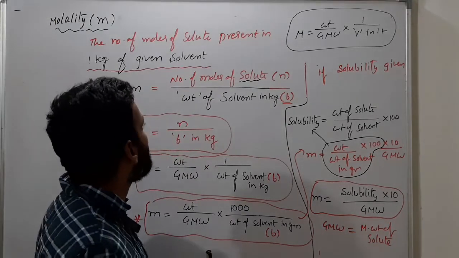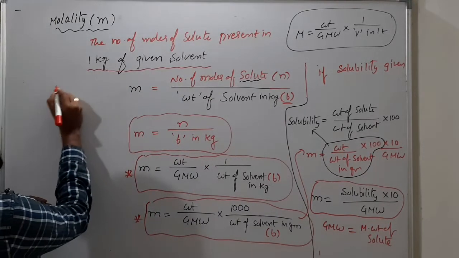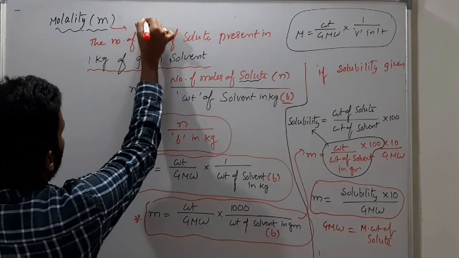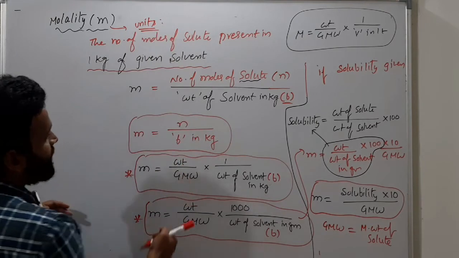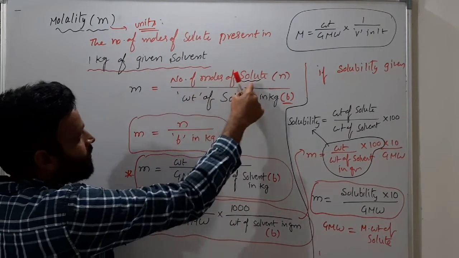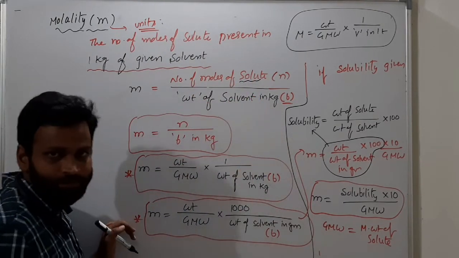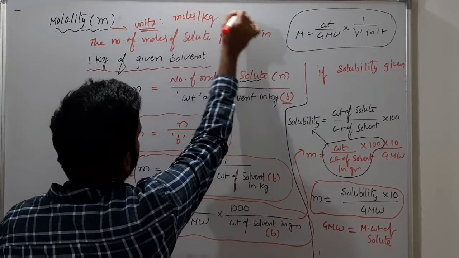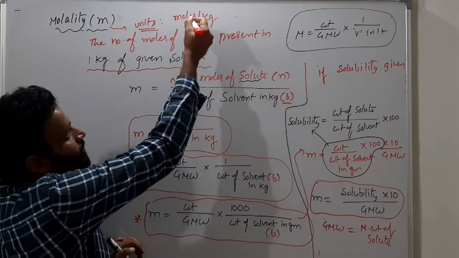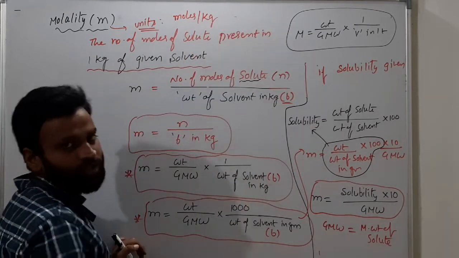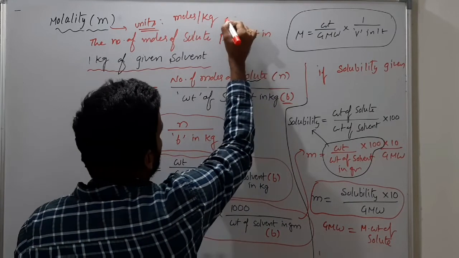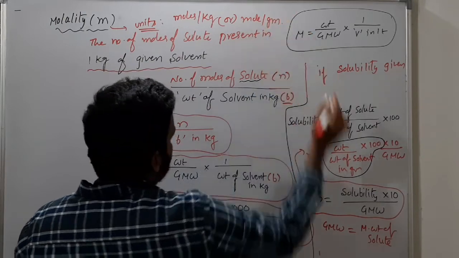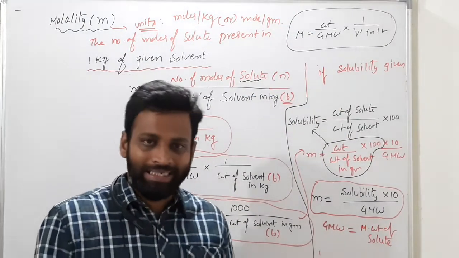Got it? So this is about molality. So can you say what are the units for molality? Very simple. What you have here? Number of moles present in 1 kg. So you can use moles per kg. That's it. Because number of moles of solute present in 1 kg of given solvent. So you can use it like that. Otherwise you can use the units mole per gram. So this is about molality.